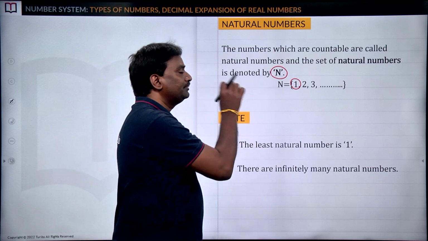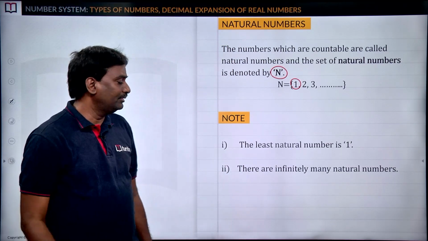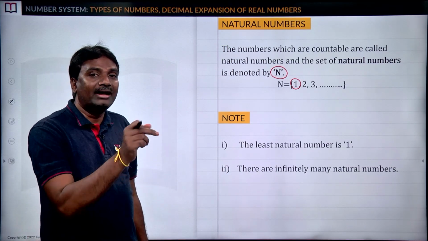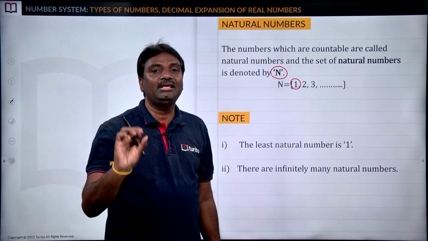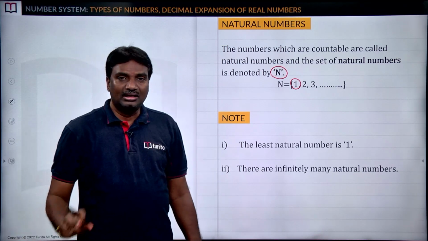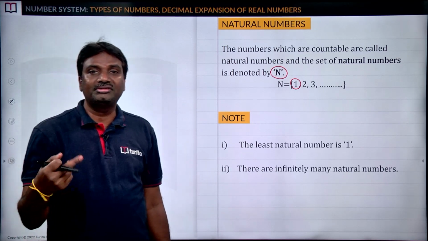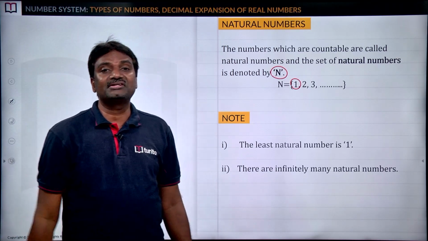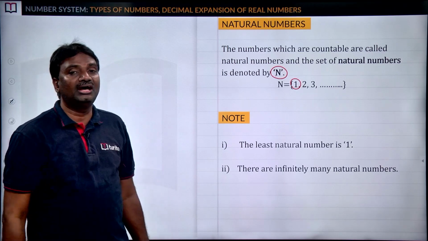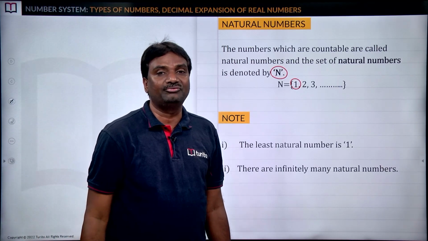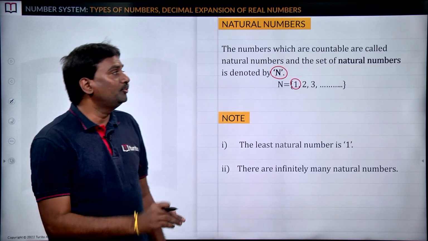Okay, so least natural number is 1, and if I ask you what is the greatest natural number, simply you can say that we cannot count the natural numbers. So we cannot say which is the greatest natural number, but we can say which is the least natural number, that is 1.